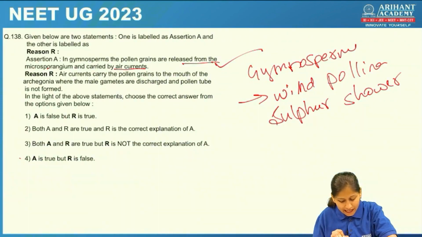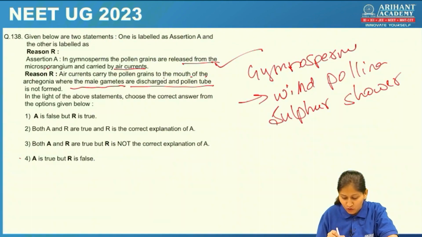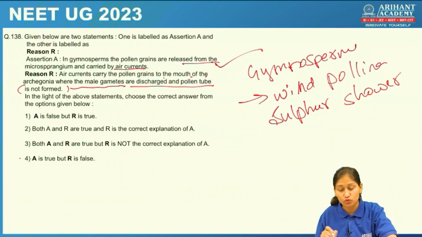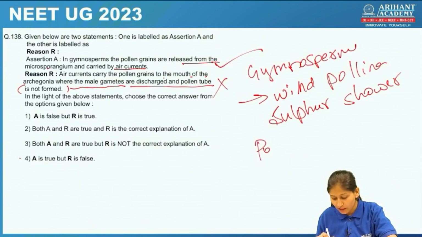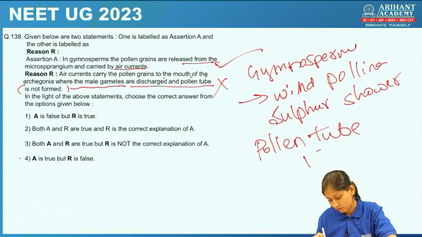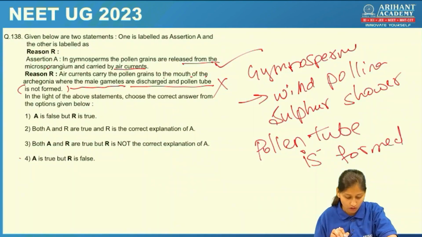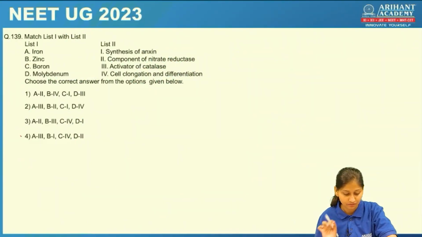Then air current carries the pollen grains to the mouth of the archegonia, where male gametes are discharged and pollen tube is not formed. No, students, this is an incorrect statement. A pollen tube is formed which carries the male gametes. That is why this statement becomes wrong. So the assertion is right, but the reason is false. So this answer will be the more accurate one. Let's check the next question.